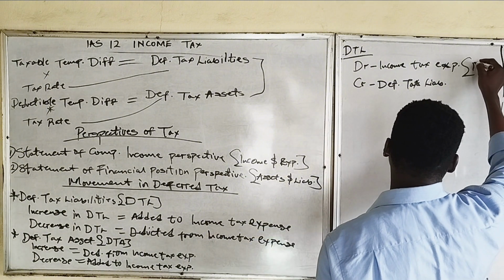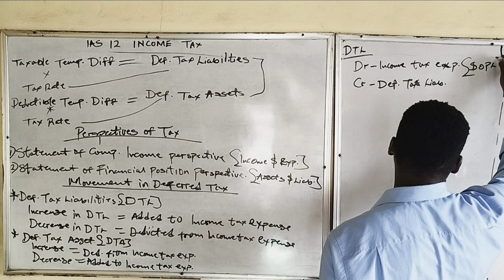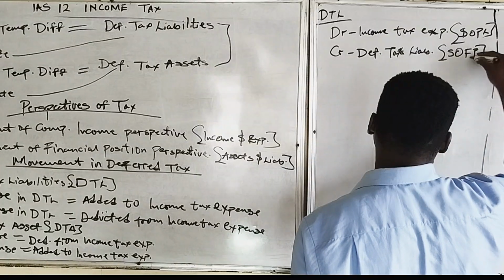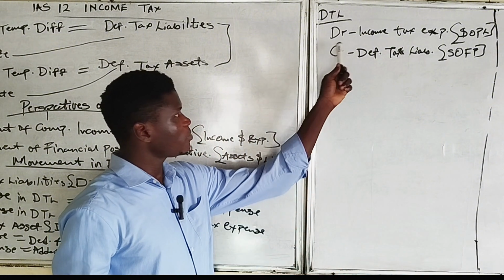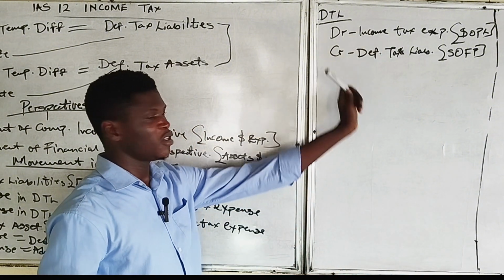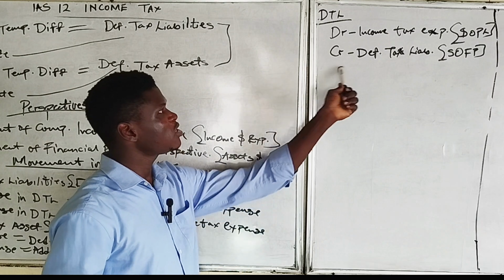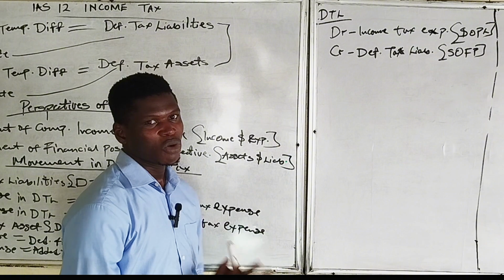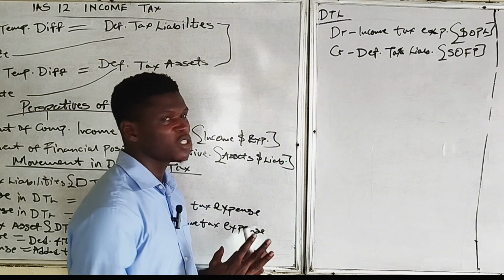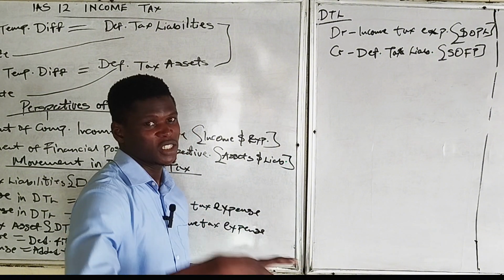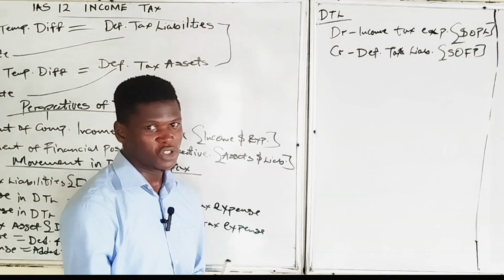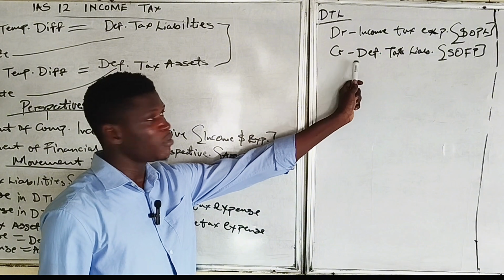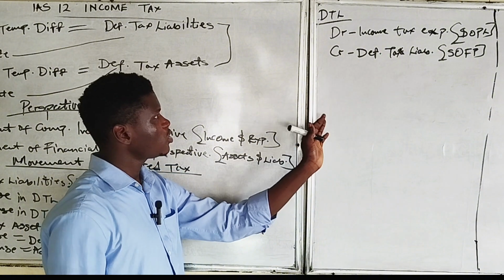This is to the statement of profit or loss, and this is to the statement of financial position. So we are debiting income tax expense by the deferred tax liability, and we are crediting deferred tax liability in the statement of financial position under non-current liabilities. Note that it is majorly under non-current liabilities because it is in the future, just like the definition of deferred tax. So we are crediting deferred tax liability, in the non-current liability of the statement of financial position. We are crediting it by that value.